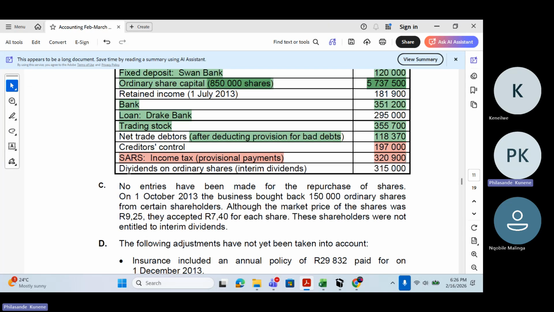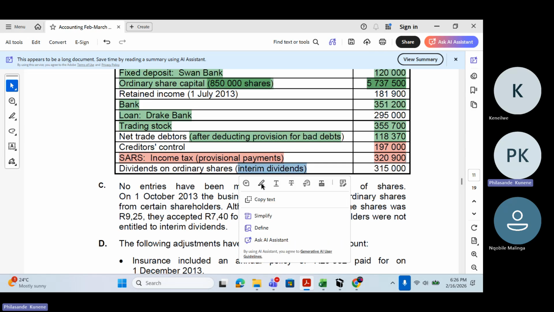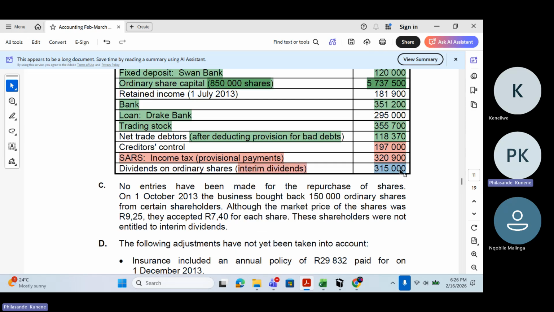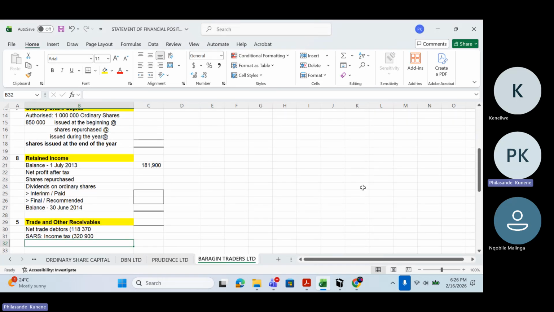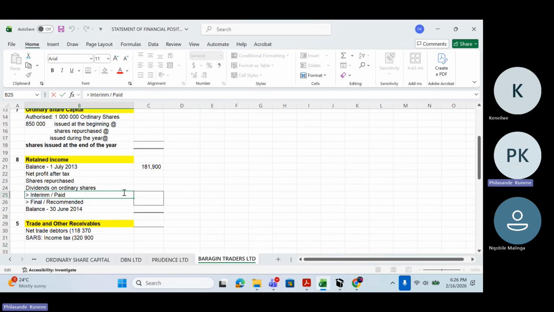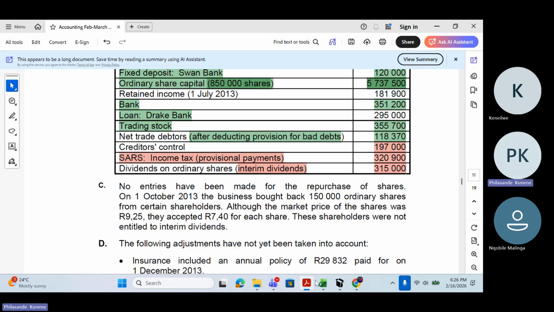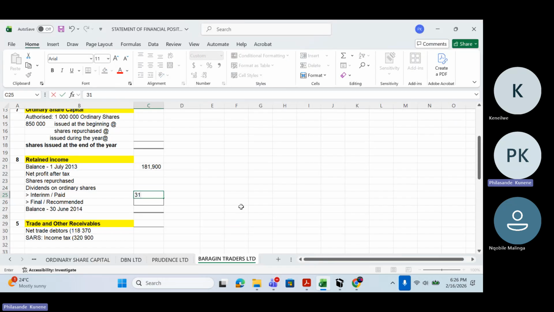Okay. Dividends on ordinary shares. These are interim dividends. They're telling us here. Where do we record interim dividends? 315,000 rands. I know very well that they need to go to the note for retained income. We do have interim dividends there, which is interim or paid. 315,000 rands. We don't usually have a calculation for this one, so I'll just record it as my final amount.